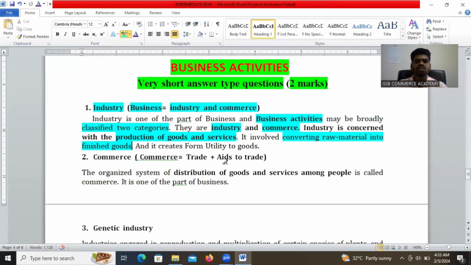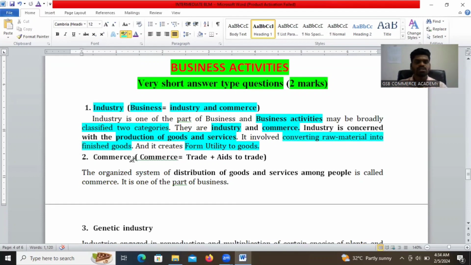The industry creates form utility. This is the meaning of industry. In simple terms, industry is the manufacturing or production of similar nature of goods and services, converting the raw material into finished goods, and it creates form utility of every good.